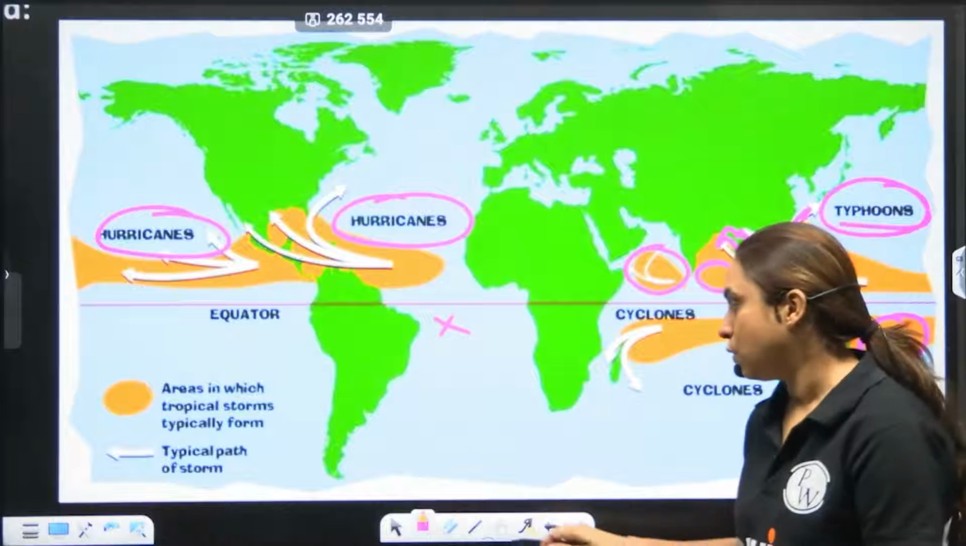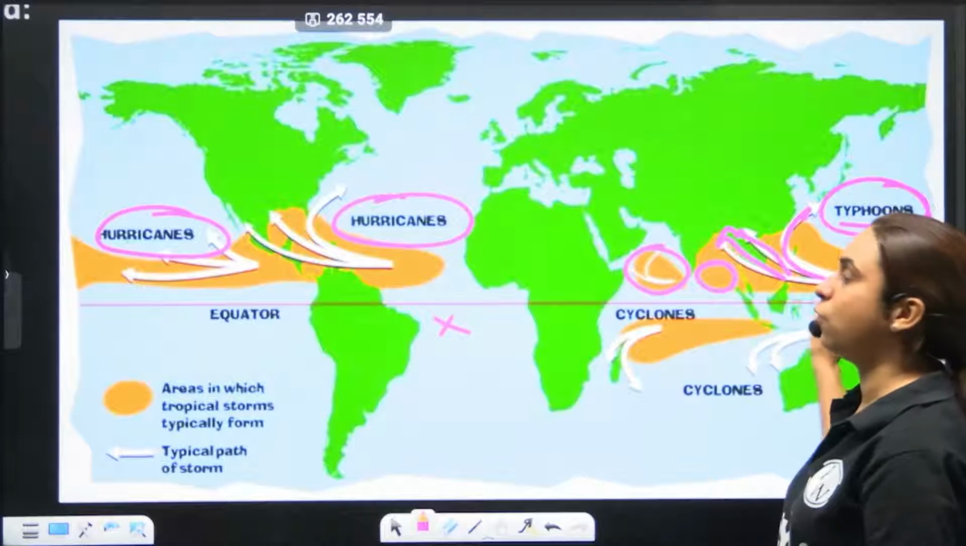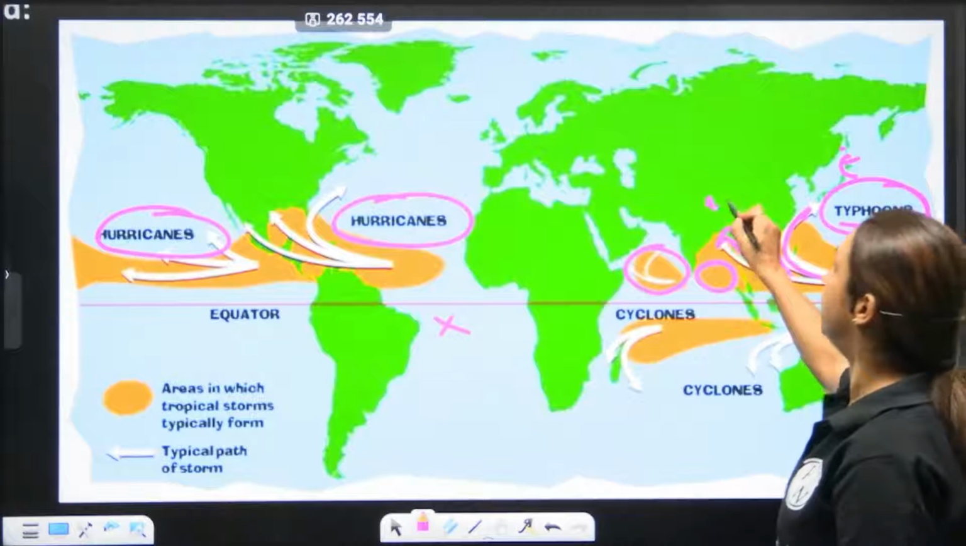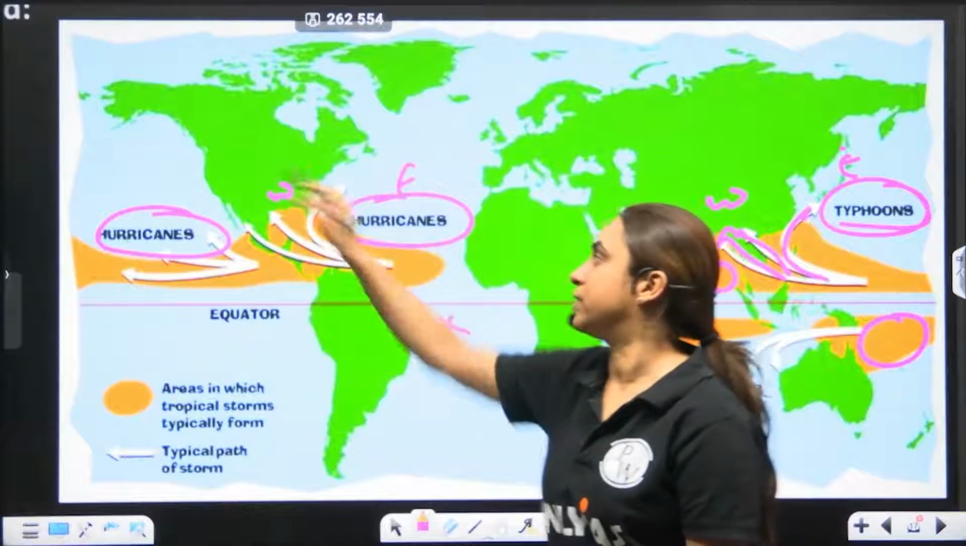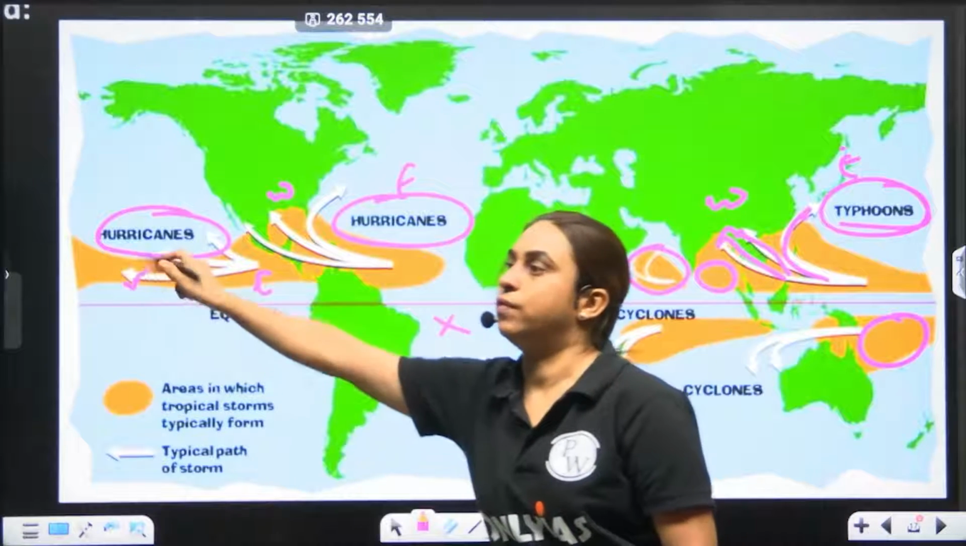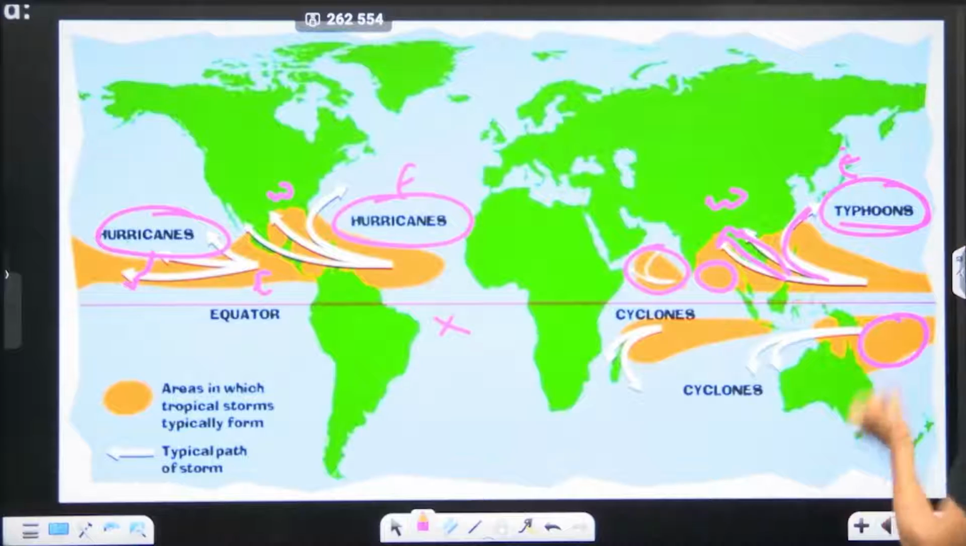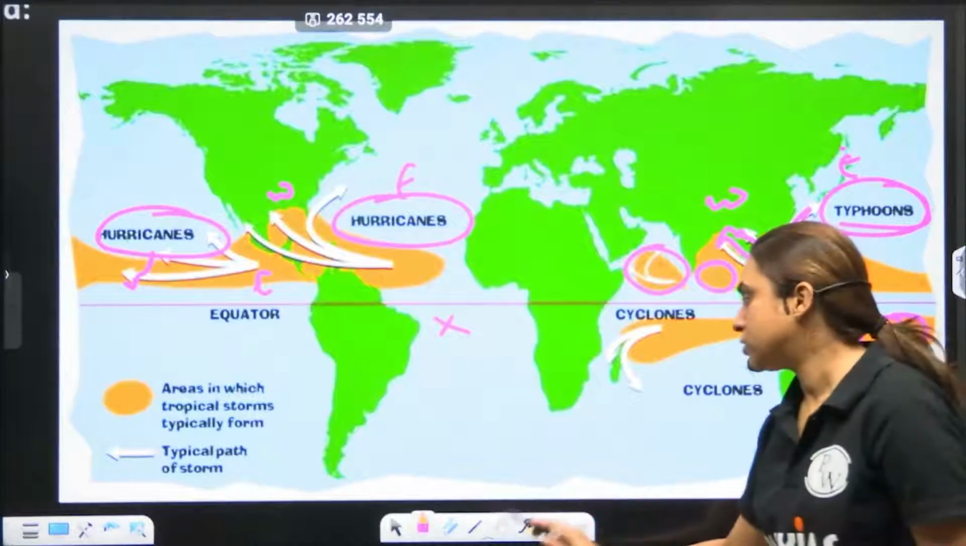What is the path they are following? They are moving from east to west, under the influence of the trade winds.